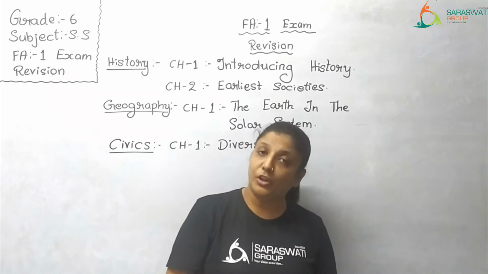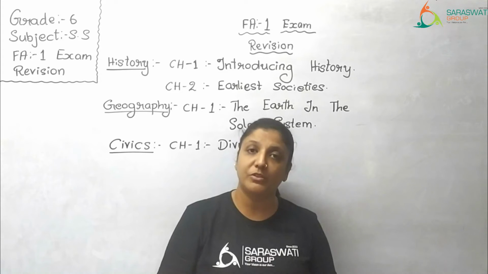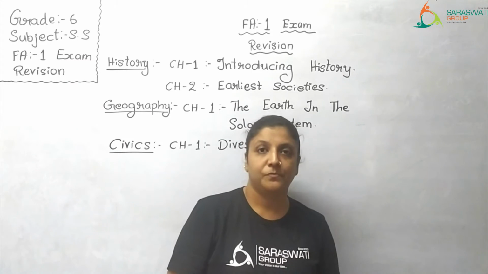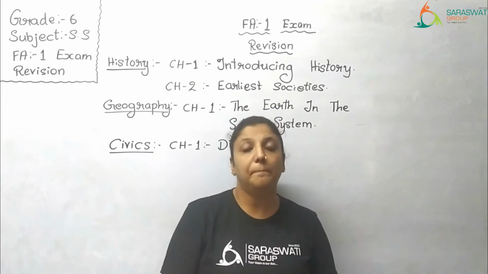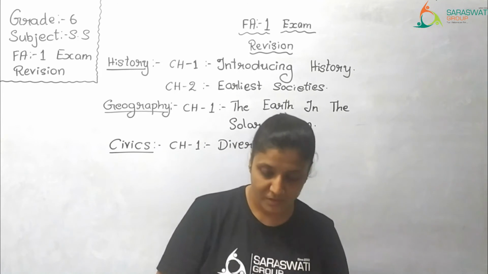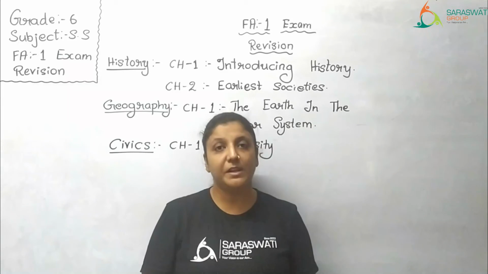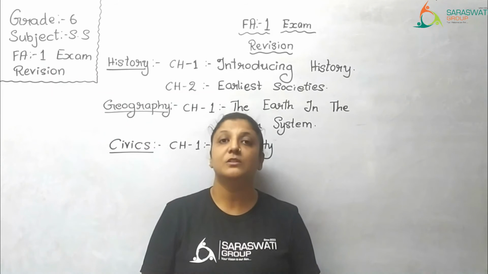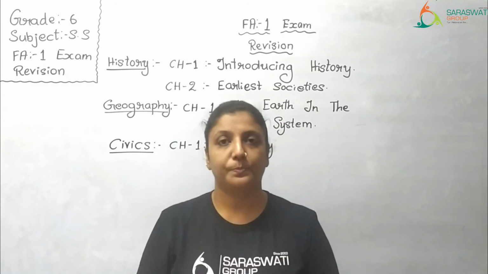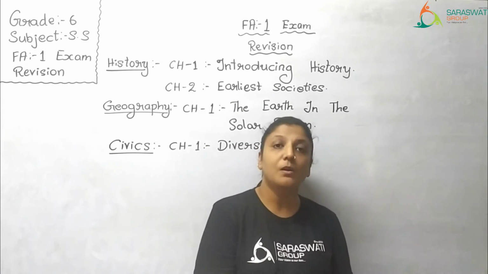So, talking about the planets. There are 8 planets revolving around the sun. They are revolving in their own orbit. Orbit is nothing but the path on which the planets are revolving around the sun. There are 8 planets, namely Mercury, Venus, Earth, Mars, Jupiter, Saturn, Uranus and Neptune. Now, each planet also has its moon.